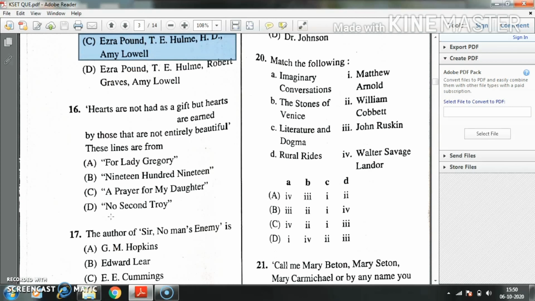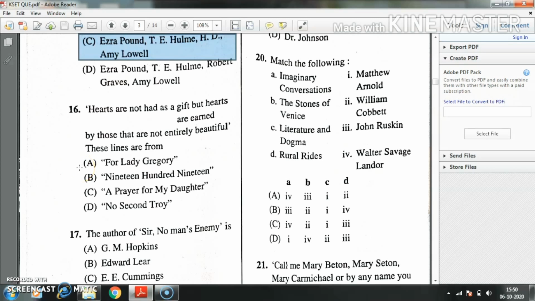Question number 16. "Hearts are not had as gift, but hearts are earned by those that are not entirely beautiful." These lines are from dash. Option A, For Lady Gregory.